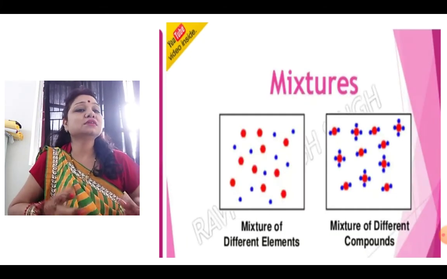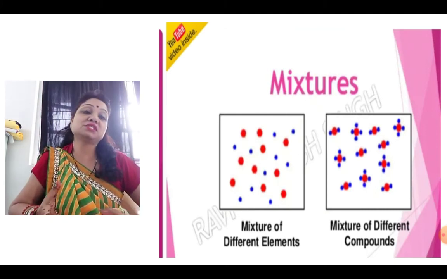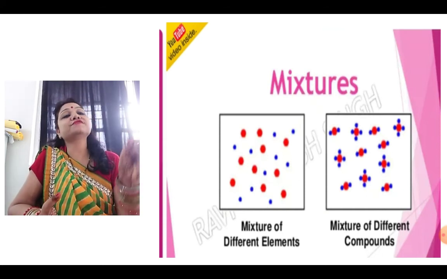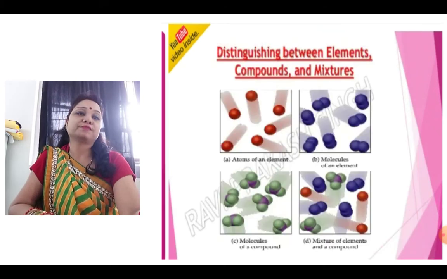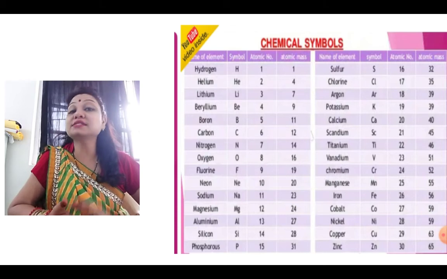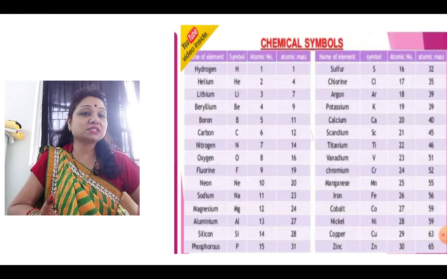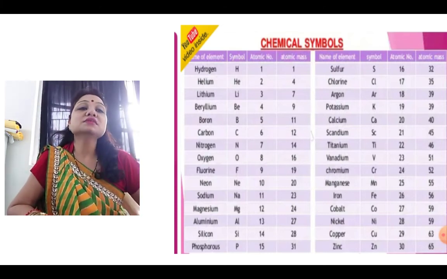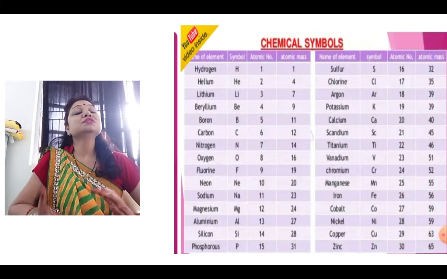See on the screen the picture of the mixture of different elements and the mixture of different compounds. See, in the mixture they are all different, but in compounds they are combining in a fixed proportion, either 2 or 4. Next thing that I would like to tell you is the chemical symbols that you need to learn, students, correct? The names. Now these are some of the elements and their names with their symbols. Even atomic number and mass is also given, but for you just learn the symbols.